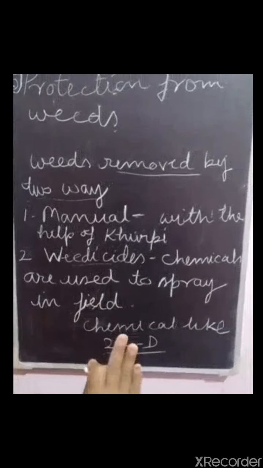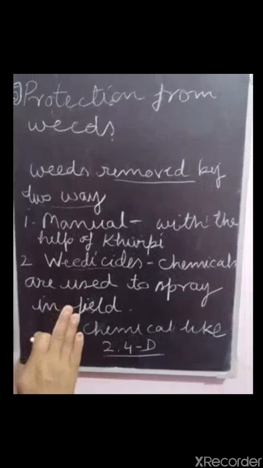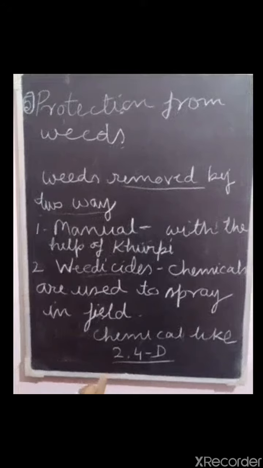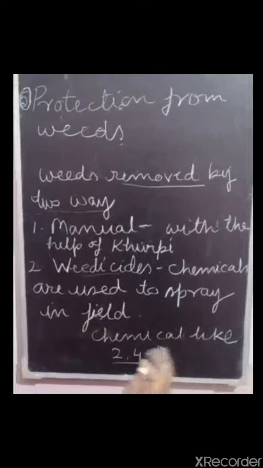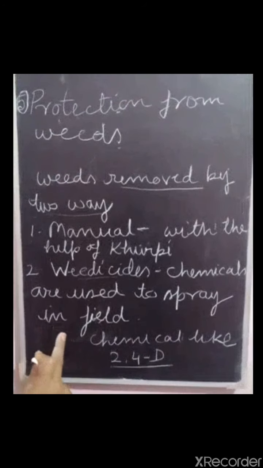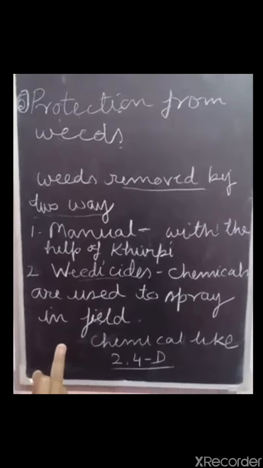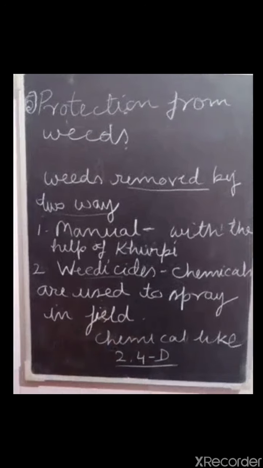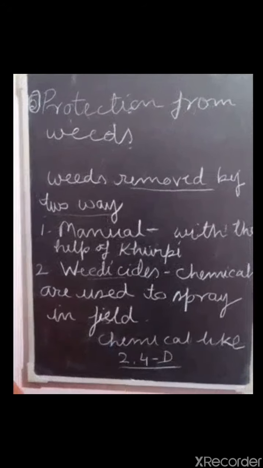Weedicides do not damage the crop. First, weedicides are diluted with water, then sprayed in the field, and weedicide is sprayed during the vegetative growth of the plant, meaning before flowering of the plants.